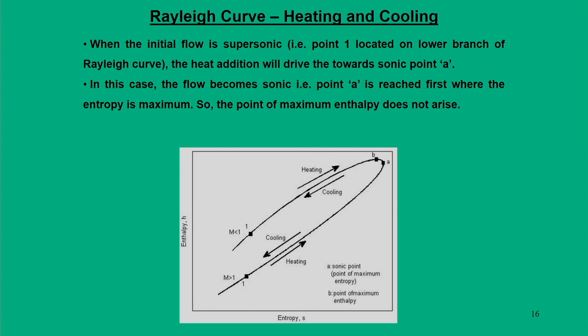So, this point I have already mentioned, when your initial flow is supersonic, the heat addition will drive the flow towards the sonic point, and for this case there is no question of maximum enthalpy on its path, but it is not true when the initial condition is subsonic.